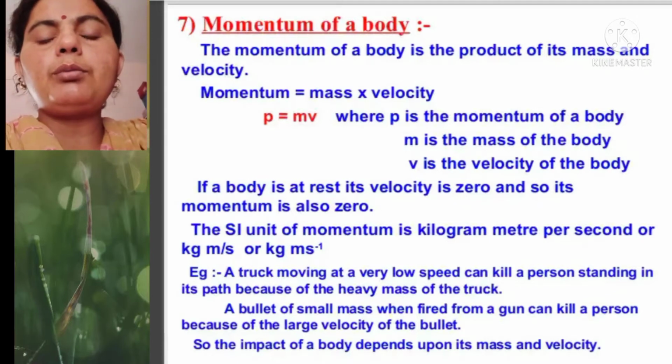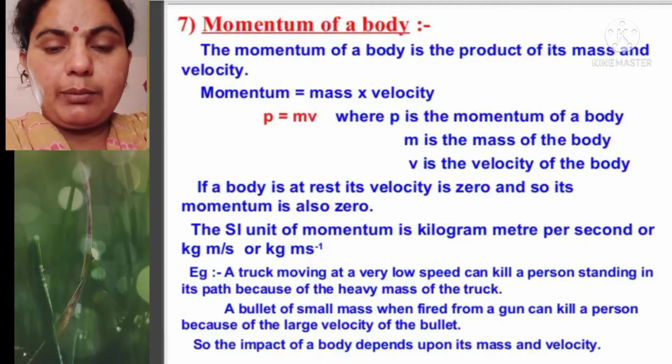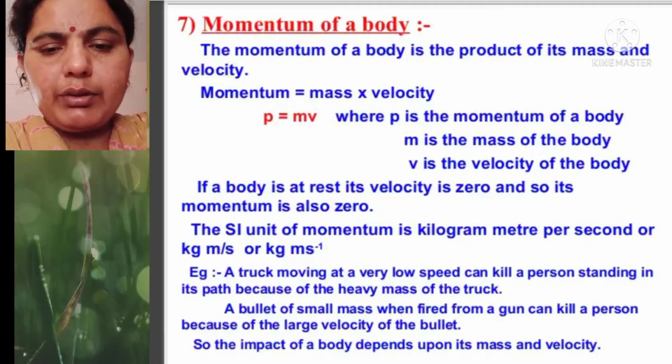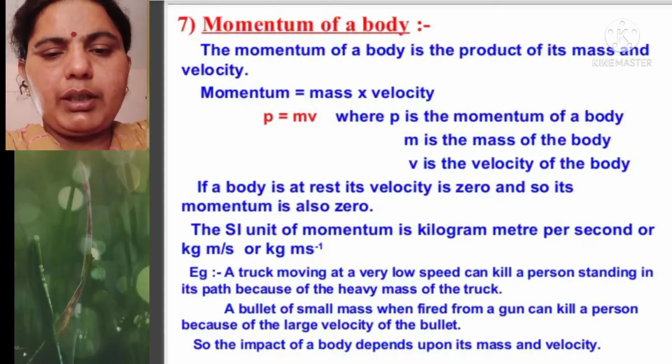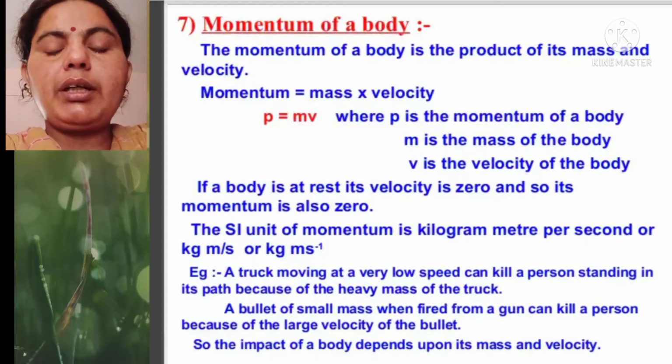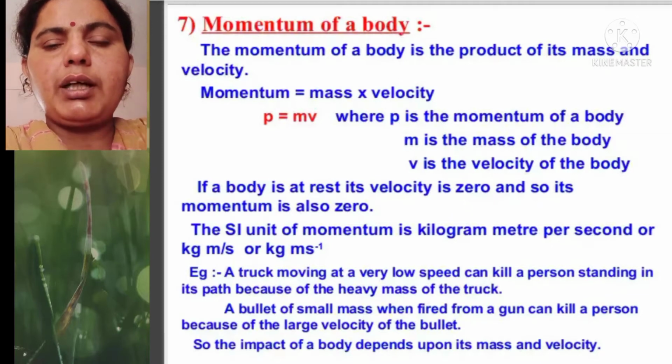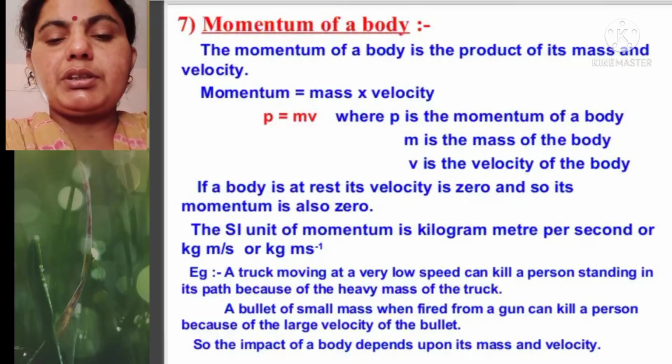Displacement is a vector quantity that has both magnitude and direction, and velocity is also a vector quantity that has both magnitude and direction. So if a body is at rest, its velocity is zero, so its momentum will be zero. The SI unit of momentum is kilogram meter per second.